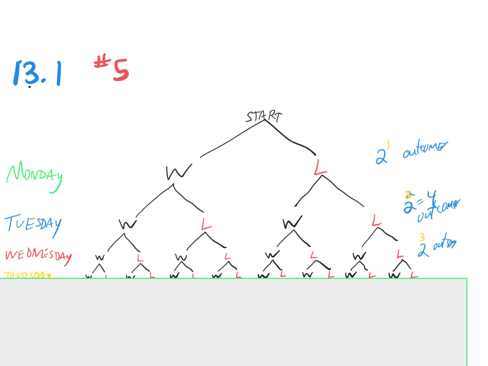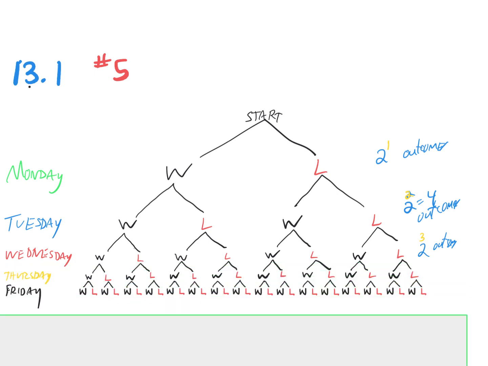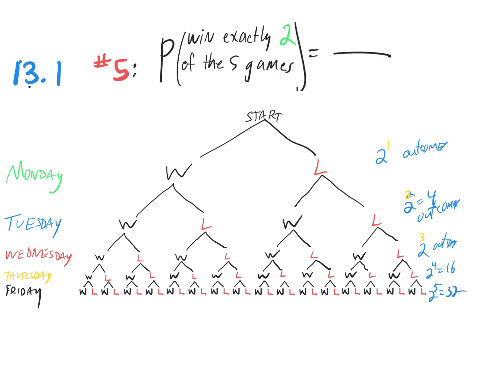So if we continue this pattern using the tree diagram, there's Thursday and there's Friday, and there will be 2 to the 5th outcomes. So there's 32 different ways we can play this game on Monday, Tuesday, Wednesday, Thursday, and Friday. So our probability that we win exactly 2 of the 5 games played in a week is going to be the number of ways we can win exactly 2 games out of 32 outcomes, because the 32 outcomes is the sample space. So our denominator is 32.